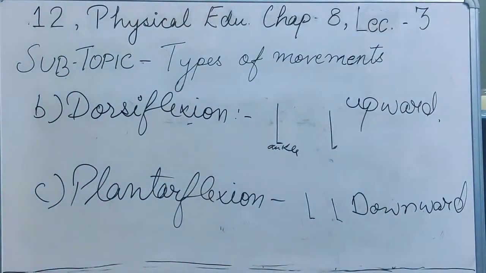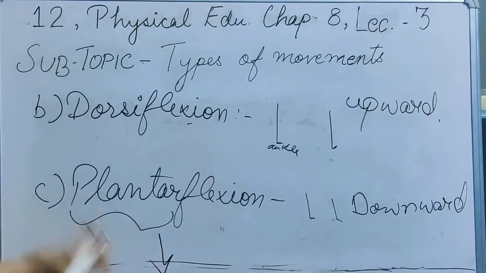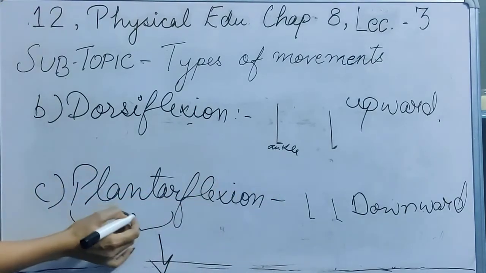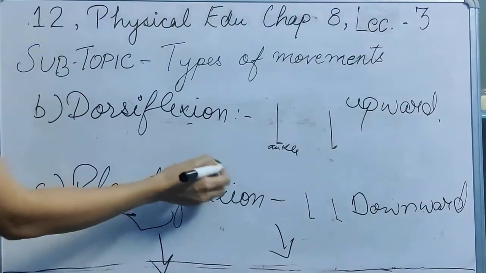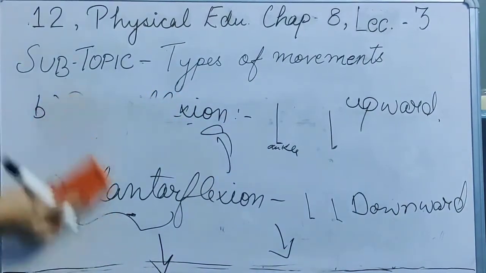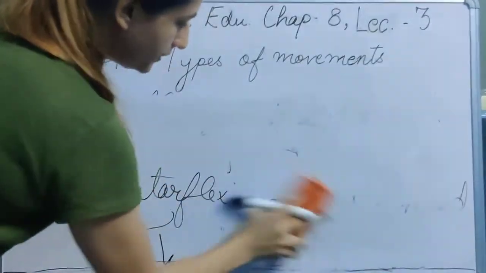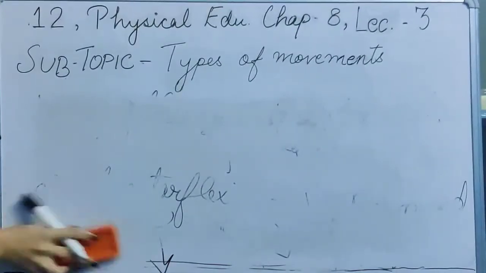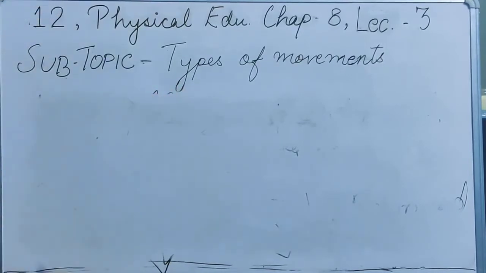Next thing, which is just a way of understanding it or learning it, is that it is termed as plantar, meaning planting something. So you can relate it that if it is planting something, that means the bending would be downwards and just the opposite of it would be upward. The next two are your inversion and eversion. So in inversion, what happens is when there is this turning of foot inward, it is inversion.